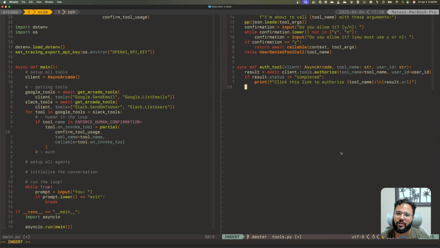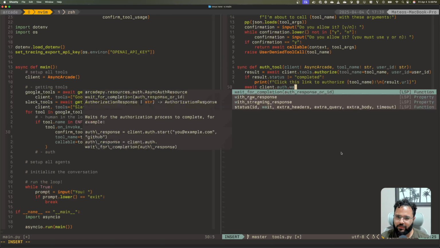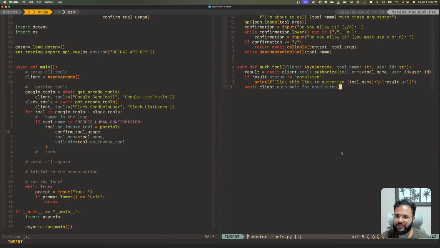And then a cool trick that we can use now that we couldn't before because this was in the middle of our loop is to say await client auth wait for completion, right? So we just pass this result, and it will poll this on our behalf until the authorization flow is wrapped, essentially, right?